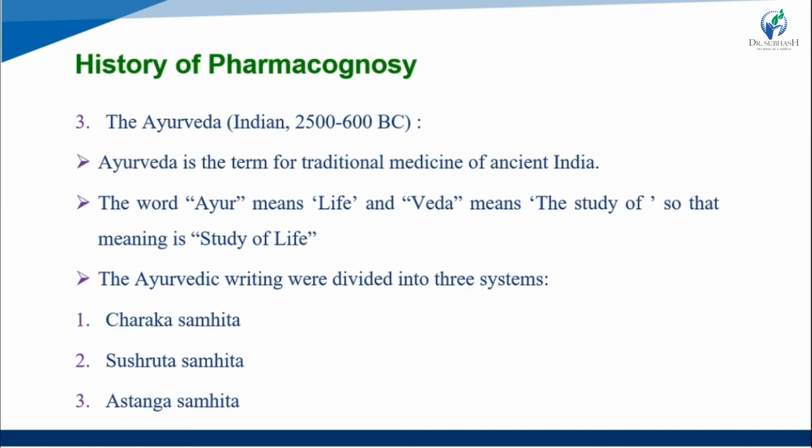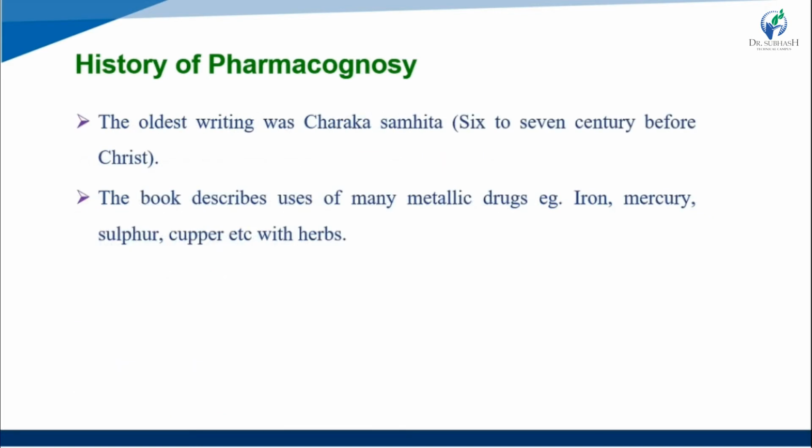Mainly the Ayurvedic writings are divided into three systems. The first one is Charak Samhita, the second is Susrut Samhita, and the third is Ashtang Samhita. Okay, so the oldest written work was the Charak Samhita, 6th to 7th century before Christ. This book describes the use of many metallic drugs like iron, mercury, sulfur, and copper, along with herbs. So this is the Ayurveda history.